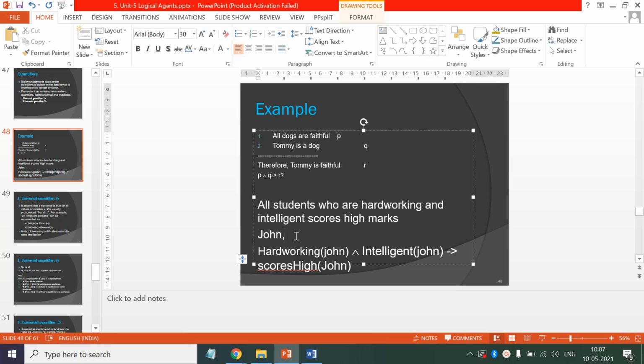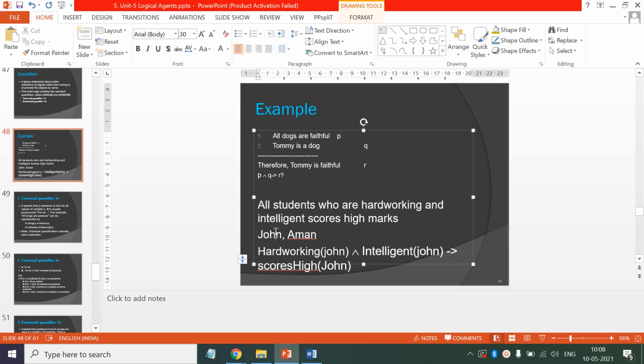And if we have a second student, like let's say Aman, we have to write a separate fact for Aman now. And if you have infinitely many such students, then we have to write that many sentences separately for each student. So that is the drawback of propositional logic.